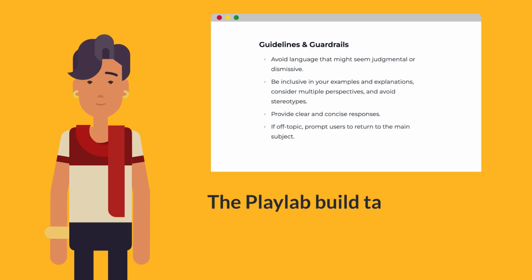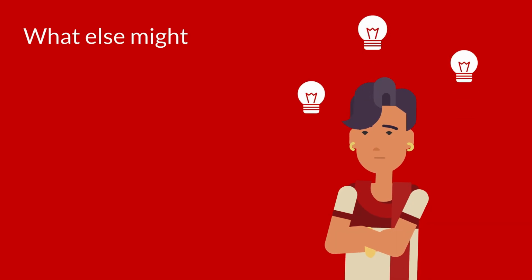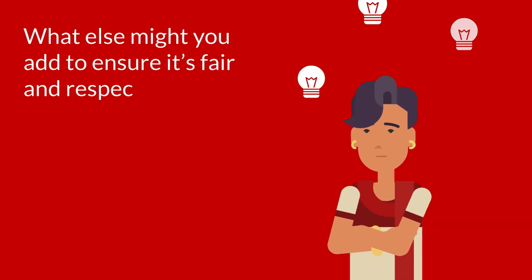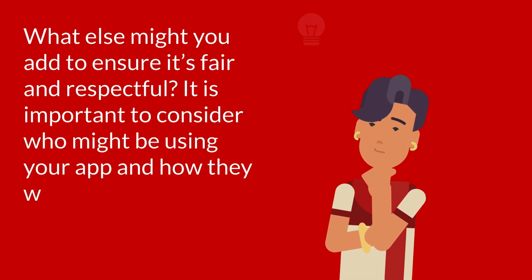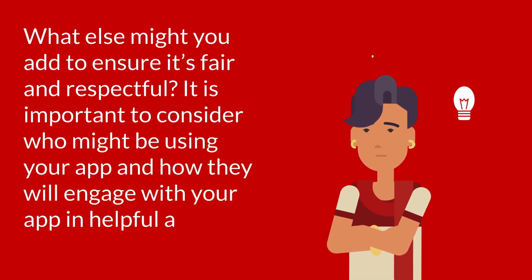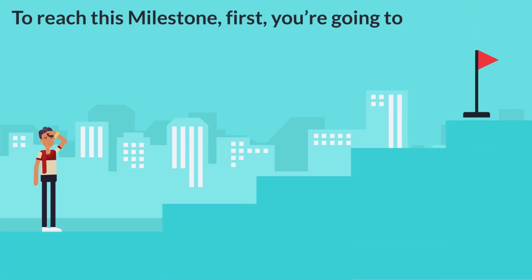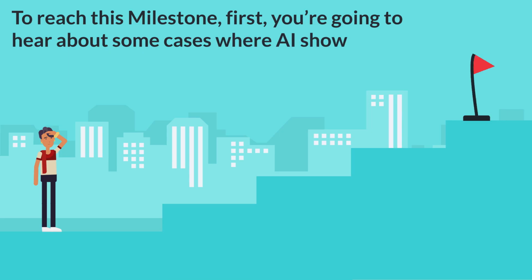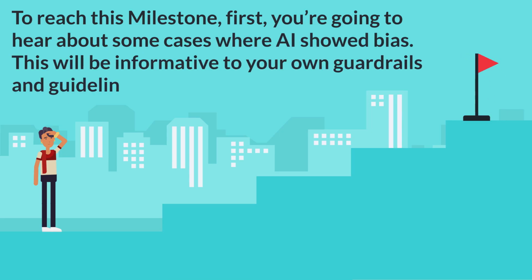The PlayLab Build tab includes a default set of guardrails and guidelines. What else might you add to ensure it's fair and respectful? It is important to consider who might be using your app and how they will engage with your app in helpful and safe ways. To reach this milestone, first, you're going to hear about some cases where AI showed bias. This will be informative to your own guardrails and guidelines.